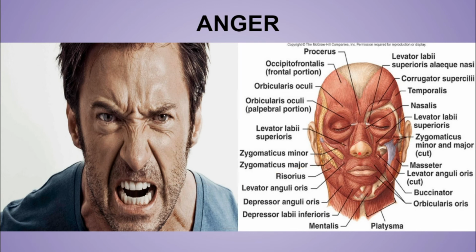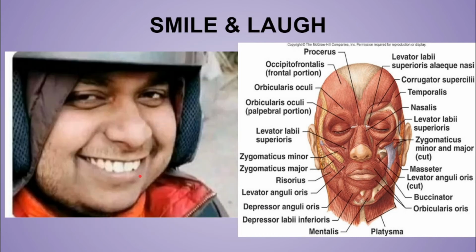These both muscles actually help in dilation of the nasal aperture, and the nose is pulled inferiorly. Now the smile or laugh. In smile or laugh, mainly the zygomaticus major is in action, because this muscle pulls the angle of the mouth upward and laterally, as in the smiling process. This is the zygomaticus major muscle.